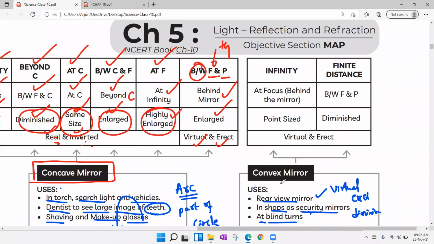And while coming to convex, all images will be virtual and direct, but sizes differ. If the object is placed at infinity, the image is formed at focus, simply to say behind the mirror. And if it is placed at a finite distance, some reasonable, observable distance in between infinity and pole P, then the image is formed between focus and pole P, right? That is also behind the mirror, simply to say the backside of the mirror. And the image is diminished compared to the size of the object, and it is virtual and erect.